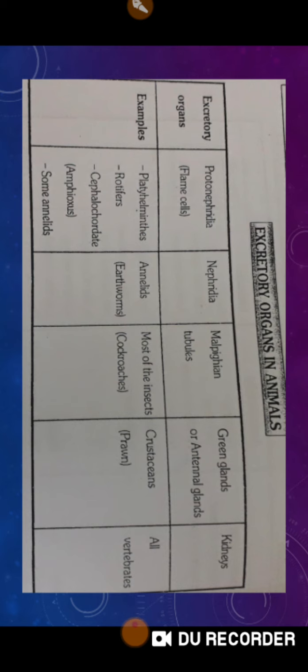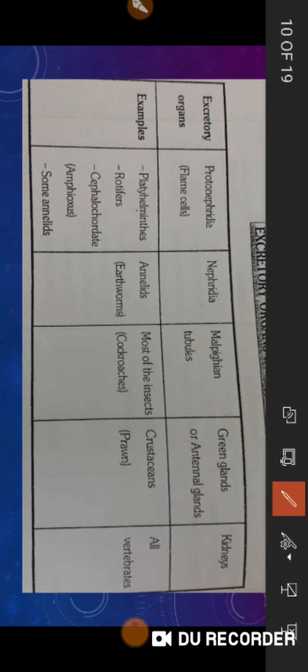See, this is an important point for the 1 mark MCQ, the excretory organs. I have made a small chart so that it will be easy, right? Reading a paragraph is quite boring, but this type of flowchart is easy. So see, excretory organs: flame cells or protonephridia are there in platyhelminths, rotifers, cephalochordates, especially Amphioxus, and in some annelids. Nephridia are there in annelids, for example earthworm.